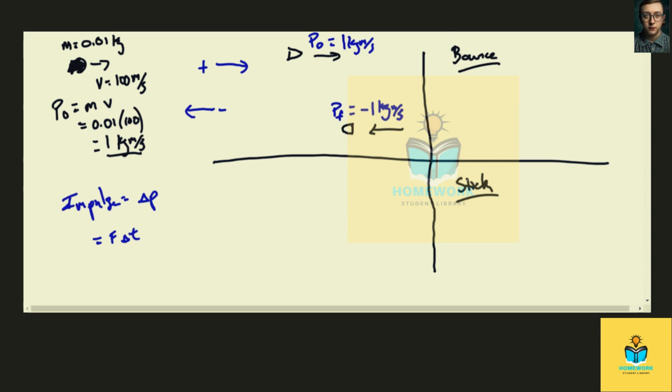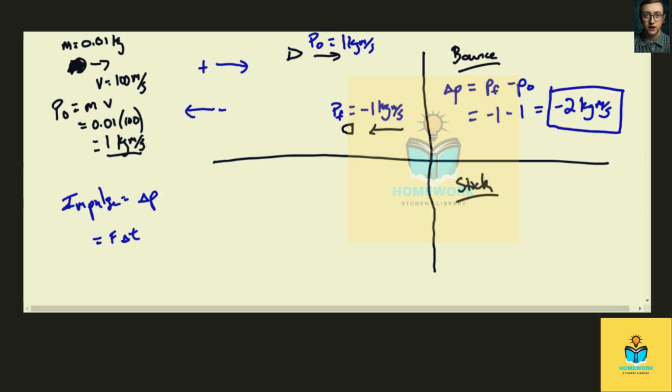So when you look at the bouncing one, change in momentum is impulse, and the change in the momentum is the final momentum minus the initial momentum. Well, when I do final minus initial here, my final is negative 1 minus my initial is 1. My change in momentum is negative 2 kilogram meters per second. Okay, let's compare that now to when it sticks.